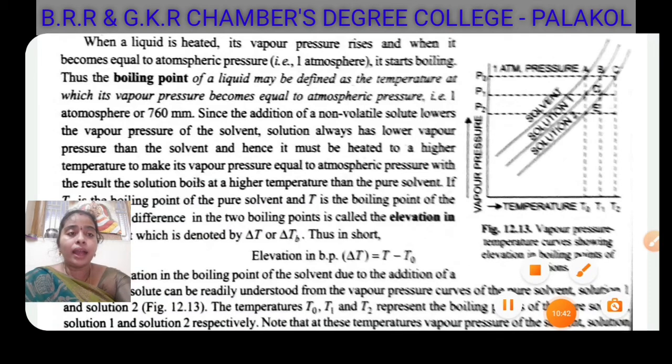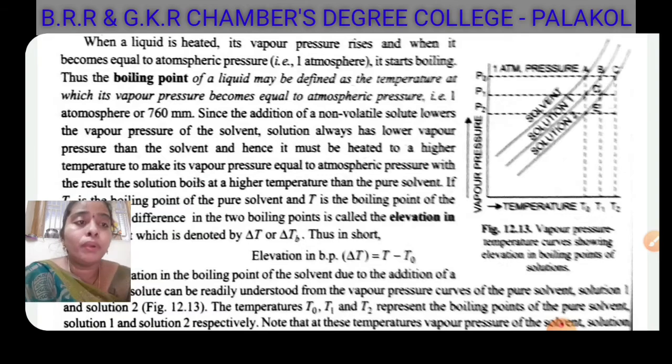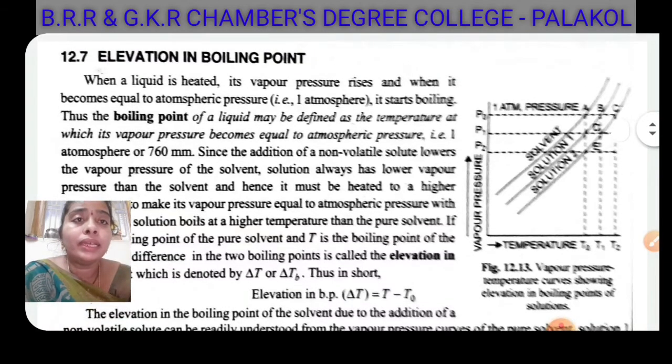In this graph, the solution boils at a higher temperature. That is the colligative property: the presence of solute results in the increase, or the elevation, in the boiling point of the solvent. So elevation in boiling point: when a liquid is heated, its vapor pressure rises. When it becomes equal to the atmospheric pressure, it starts boiling.